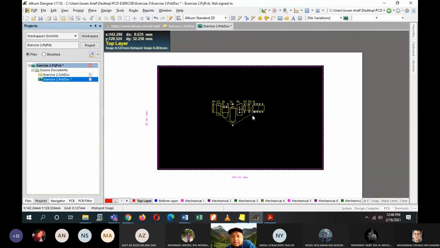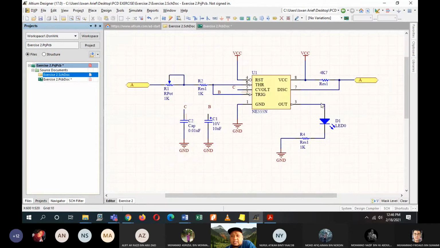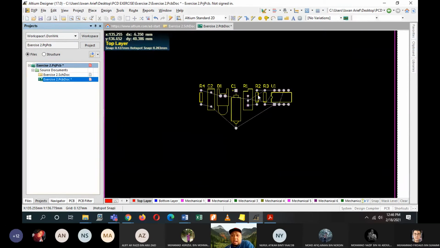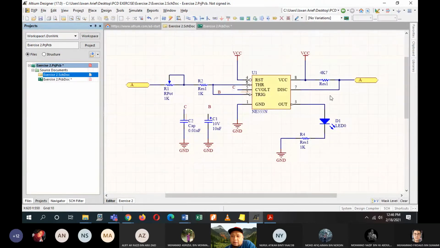So just check the number of components. It should be the same as the number of components available in your schematic. So 1, 2, 3, 4 resistors, 2 capacitors, 1 diode, and then you have 1 timer. Okay, so resistors R1, R2, R3, R4, capacitors 1 and 2, 1 diode, and one timer IC. So 1, 2, 3, 4, 5, 6, 7, 8. So there are 8 components. Okay, so it means that you are okay.